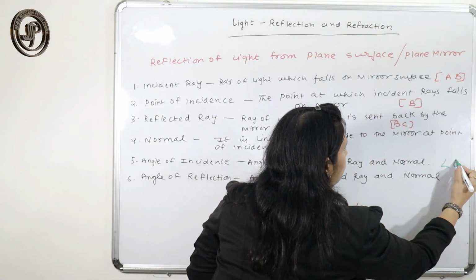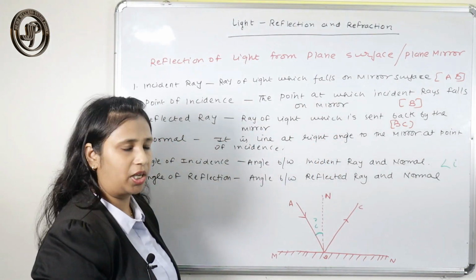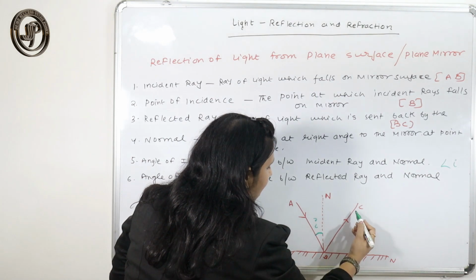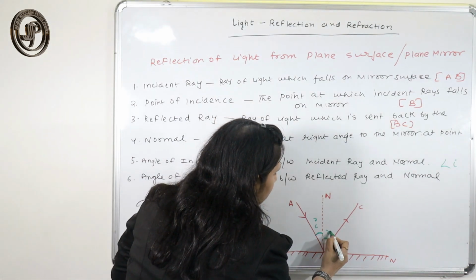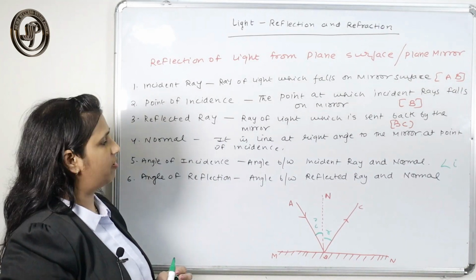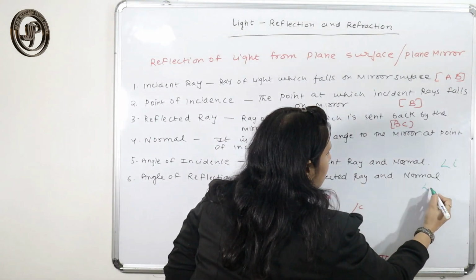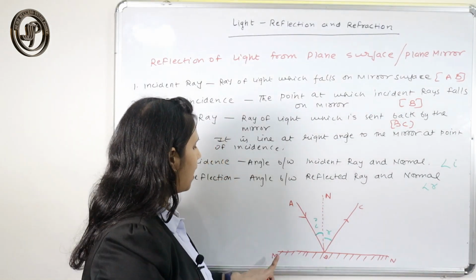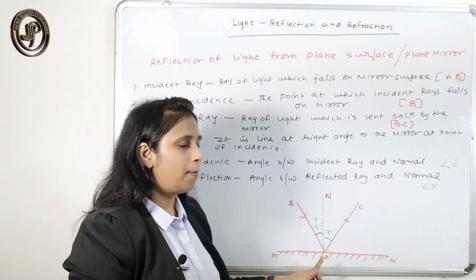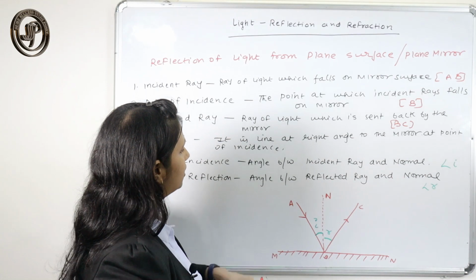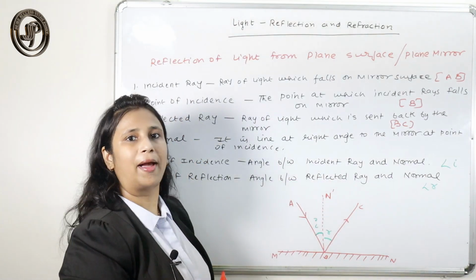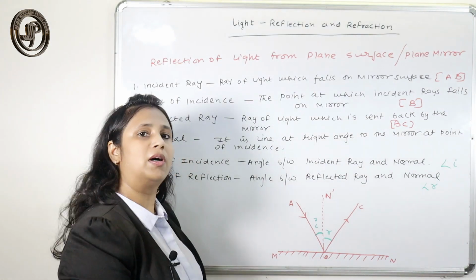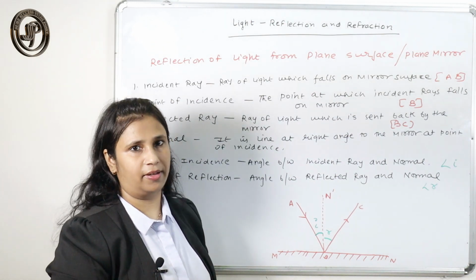It is generally denoted by I. The angle between the reflected ray and the normal is called the angle of reflection, generally denoted by R. Since I have denoted the plane mirror by MN, you can denote the normal by N dash, or any alphabet you choose, in the plane mirror, incident ray, reflected ray and so on.